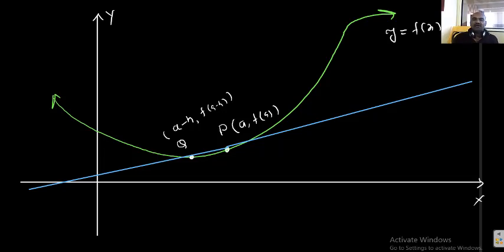Now I can find the slope of the line PQ, or I can call this line L. I can find the slope of L by using these 2 points. Let its inclination be theta 1. I will write that next.